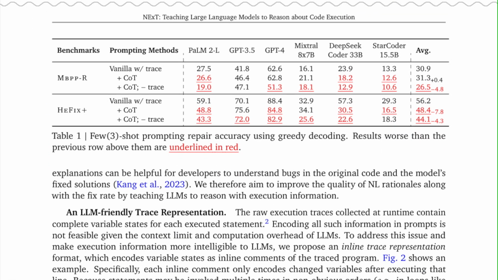Table 1. Few-shot prompting repair accuracy using greedy decoding. Results worse than the previous row above them are underlined in red. Explanations can be helpful for developers to understand bugs in the original code and the model's fixed solutions, Kang et al., 2023. We therefore aim to improve the quality of NL rationales along with the fix rate by teaching LLMs to reason with execution information.